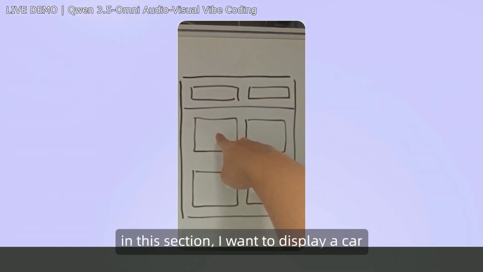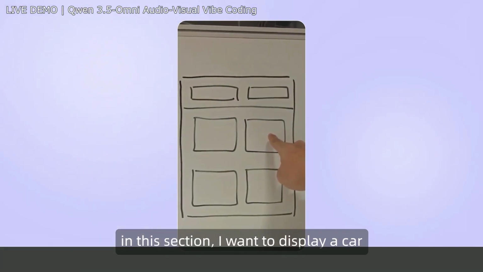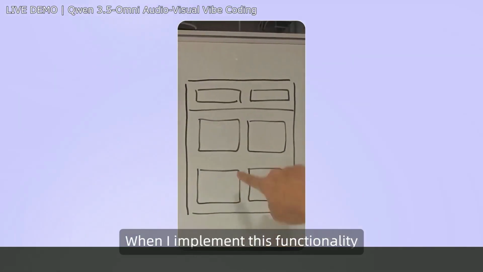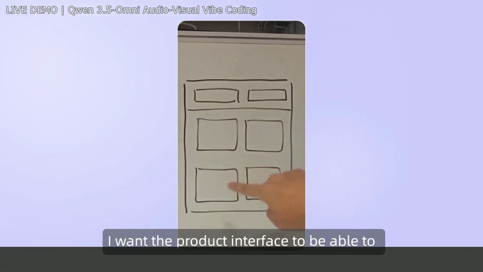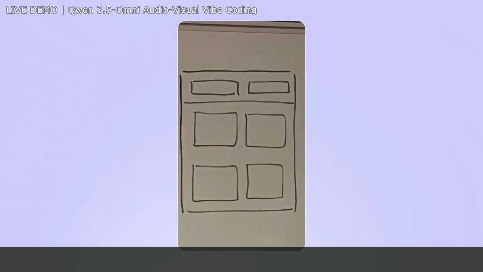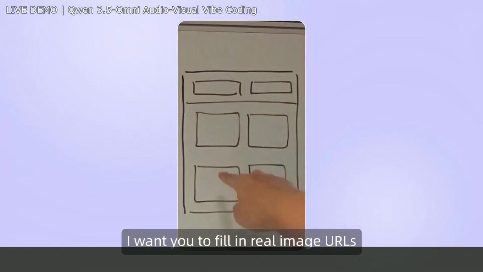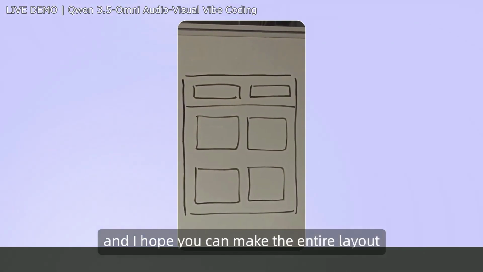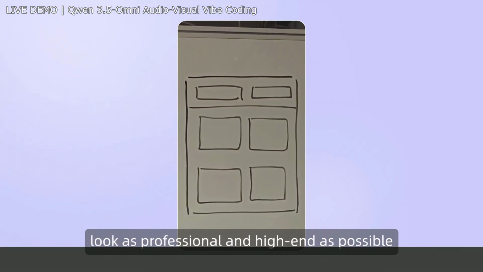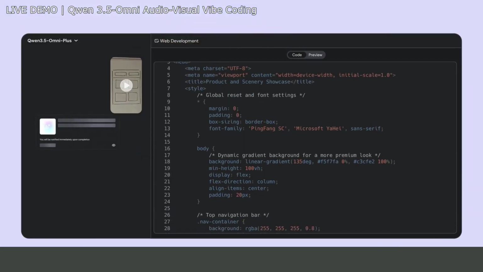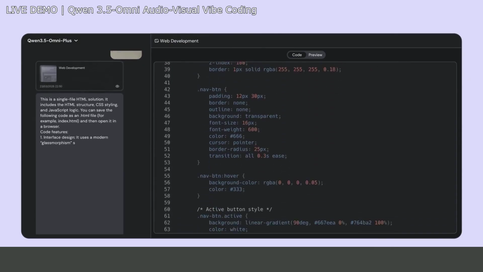The Qwen model is watching this. It's processing the sketch visually, and it's processing the spoken words simultaneously. And immediately, it starts generating code, HTML, CSS, JavaScript, in real time. The preview shows up in seconds. Airplane product card in the right spot. User goes back to the sketch, points at another box, says all the images should change. The model updates the code.